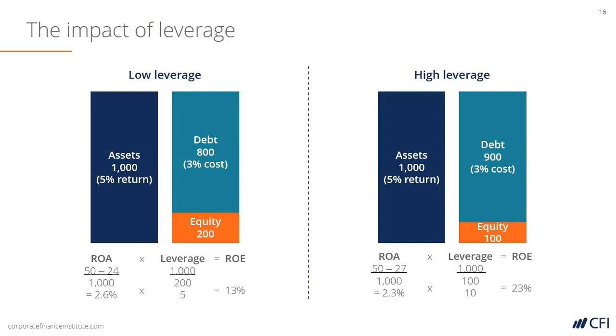But thanks to the higher degree of leverage, when we multiply that return on assets of 2.3% by 10, because this company has so much more leverage, it results in a return on equity of 23%, as opposed to the low leverage company, a return on equity of 13%. This is exactly how higher leverage enhances return on equity.